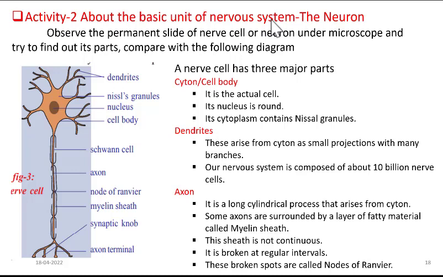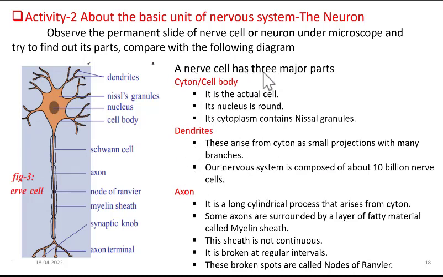This is about the basic unit of the nervous system, that is the neuron. Neuron is otherwise called a nerve cell. So our nervous system is made up of a special kind of cells called neurons. We can call them nerve cells. In this activity, you are asked to observe the permanent slide of a nerve cell under a microscope. You can find permanent slides in your lab, and you need to take it and observe under the microscope to study its parts. After studying its parts, you need to compare those parts with the diagram given in the textbook. So let's see what all parts you can see under the microscope.